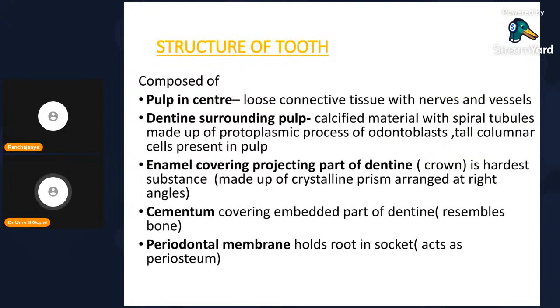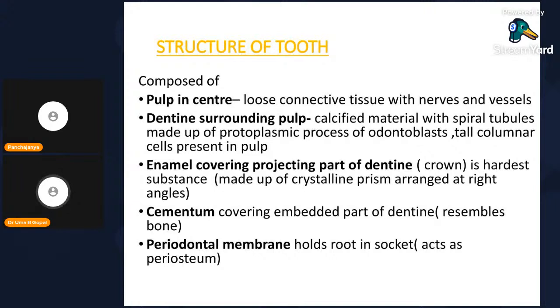The structure of a tooth is composed of pulp in the center. You can write this under histology also. Pulp is loose connective tissue with nerves and vessels. Dentin surrounds the pulp. It is calcified material with spiral tubules made up of protoplasmic processes of odontoblasts, columnar cells present in the pulp.